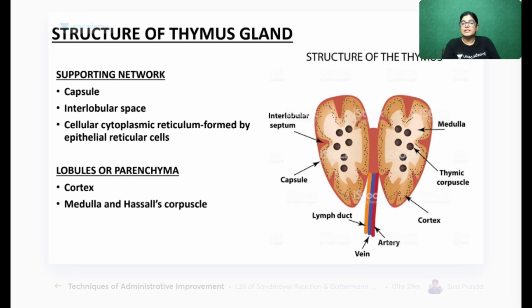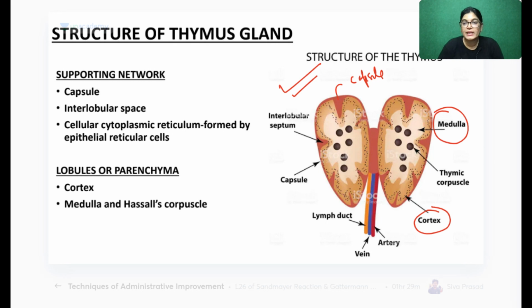Now see this cut section. This is a schematic diagram to make you understand how the thymus gland looks if you dissect it out. You can see this is a bilobed structure, and this is the outer capsule. Inside, the outer part is called the cortex and the inner part is called the medulla. The supporting network is formed by epithelio-reticular cells.